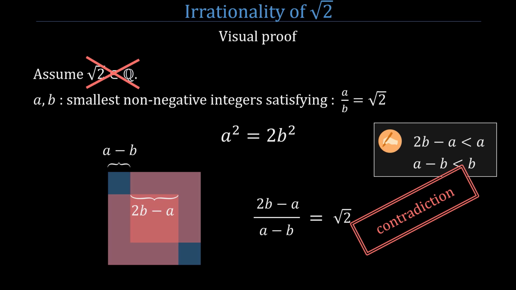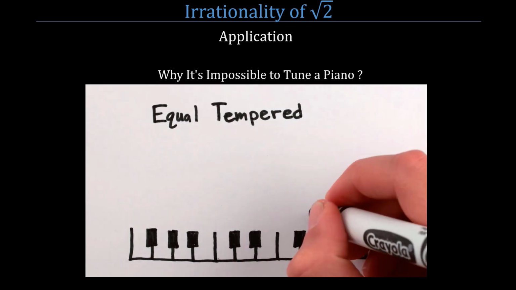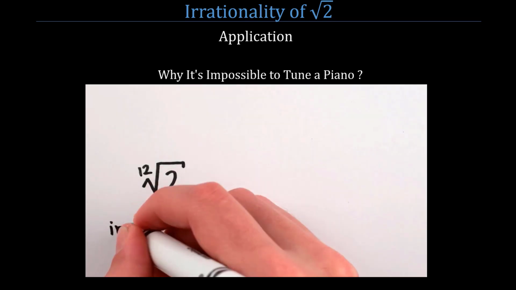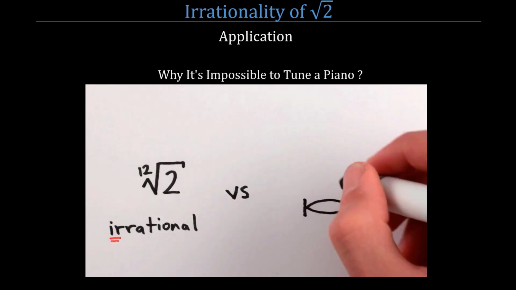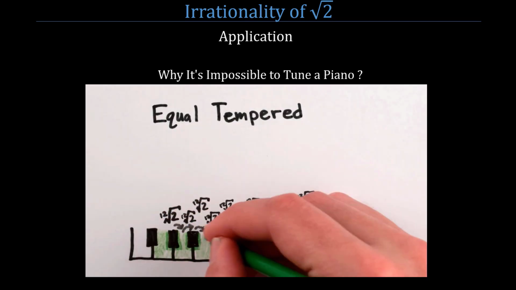Whether the square root of 2 or any other number belongs to Q or not may seem like a purely mathematical question with no real-world application. But I invite you to watch this YouTube video called Why It's Impossible to Tune a Piano, which explains the relationship between musical notes and not the square root of 2, but the 12th root of 2. You will be amazed to see how the two topics are related.